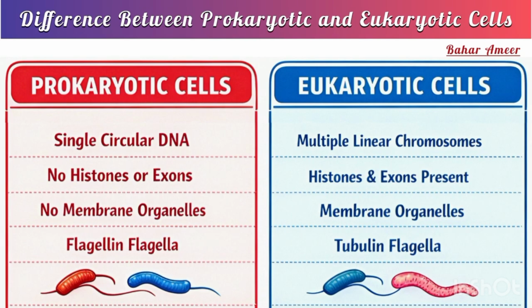Basically, histones are the proteins which wrap around DNA to form chromatin, and exons are the part of gene which encode amino acid for protein synthesis. Now let's talk about membrane-bound organelles. Prokaryotic cells lack membrane-bound organelles, while eukaryotic cells have them, such as mitochondria, chloroplast, endoplasmic reticulum, and vesicles. Let's discuss flagella. Prokaryotic flagella are made up of flagellin protein, whereas eukaryotic flagella are made up of tubulin proteins.